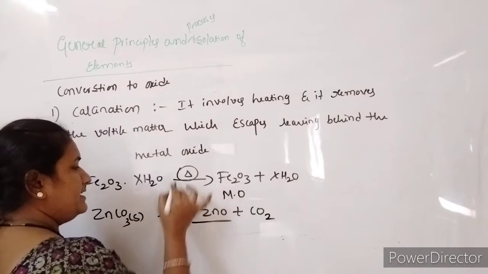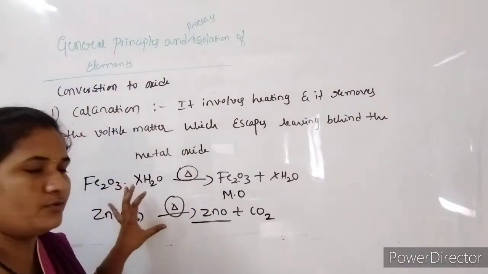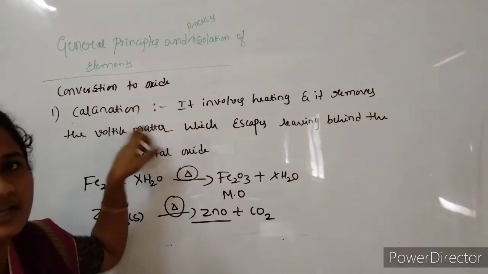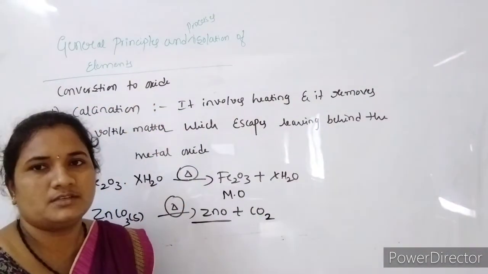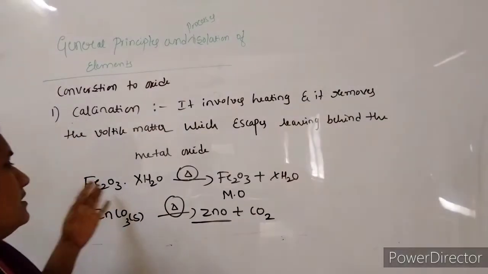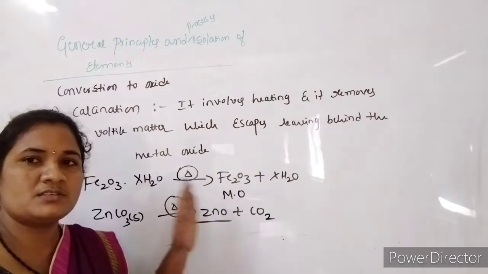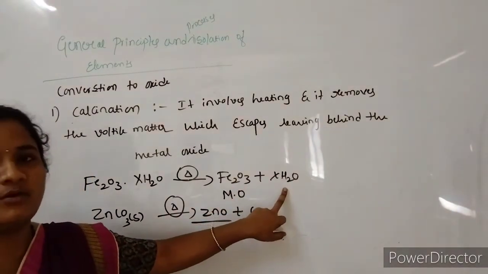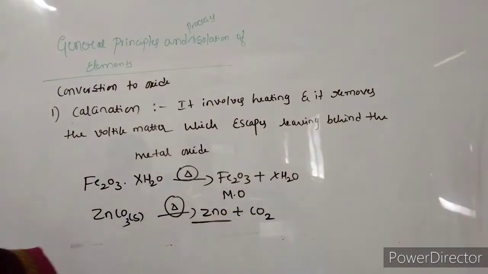So simply by the heating process, we are going to convert the given concentrated ore into metal oxide. So this is calcination, the first method of conversion to oxide. Calcination simply involves heating of metal concentrated ores, which gives the metal oxides by escaping the volatile substances or volatile impurities present in our ore.